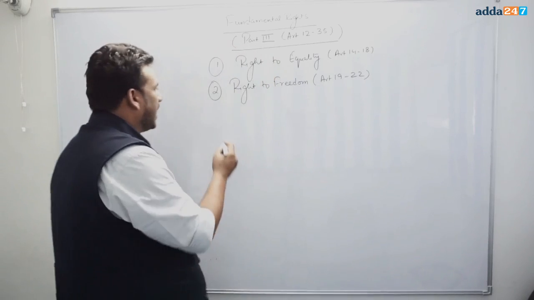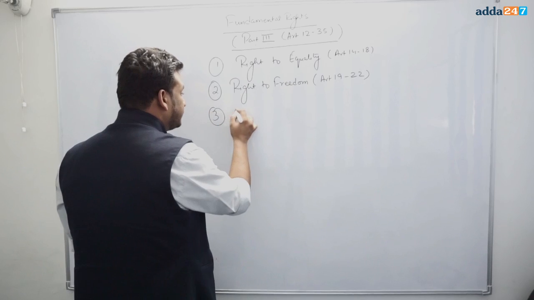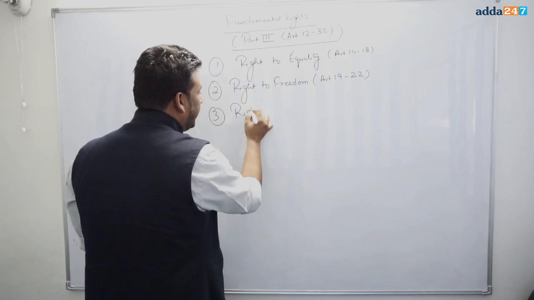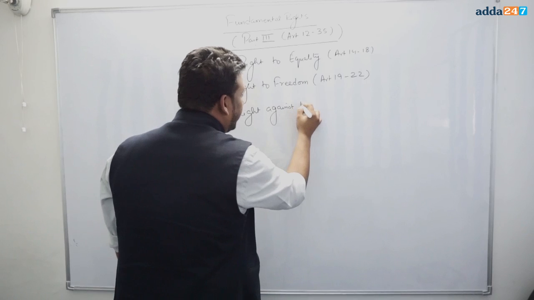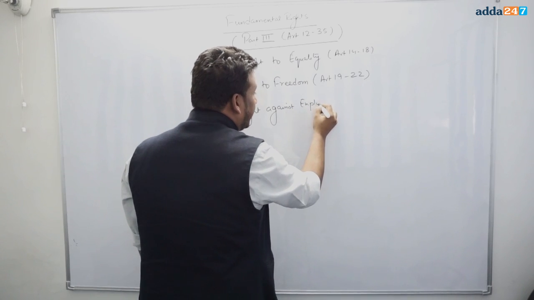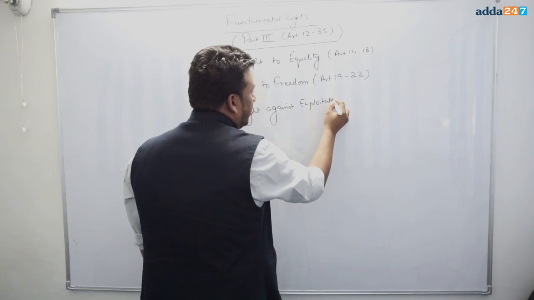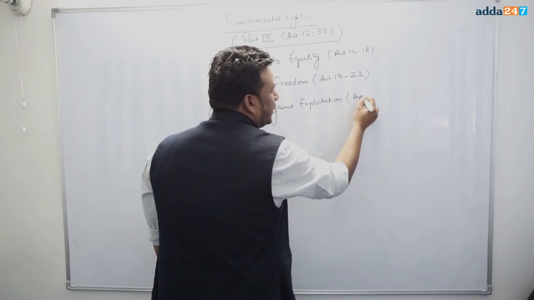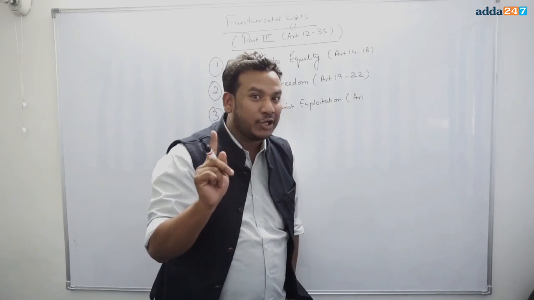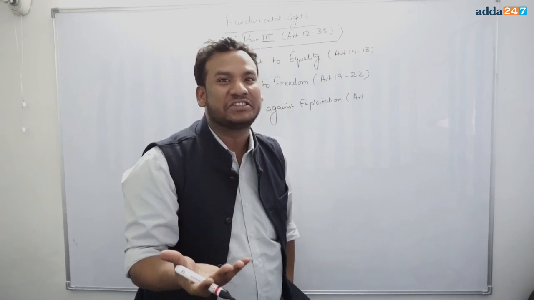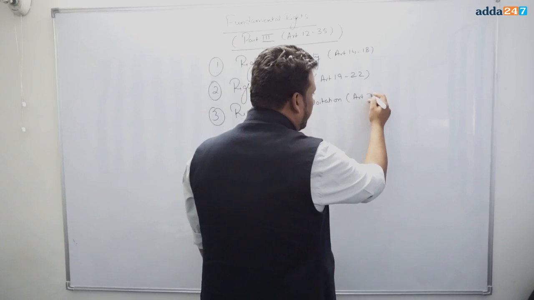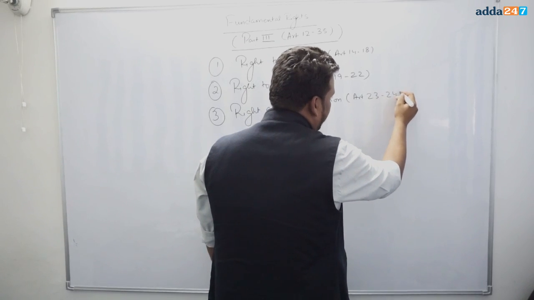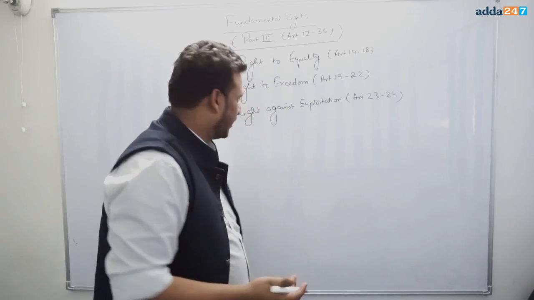Okay. Now, the third one is your right against exploitation. It is right against exploitation. It is not right to exploitation. Okay, don't write right to exploitation. It is right against exploitation. Nobody can exploit you. Articles number 23 and 24. It is right against exploitation.